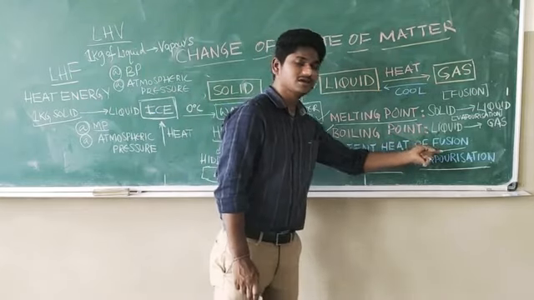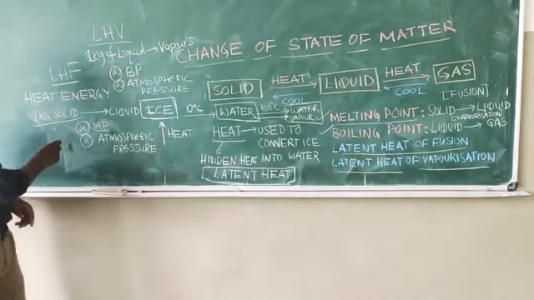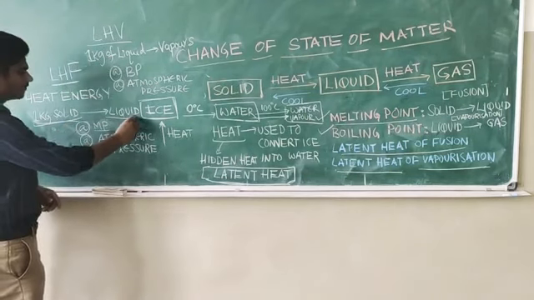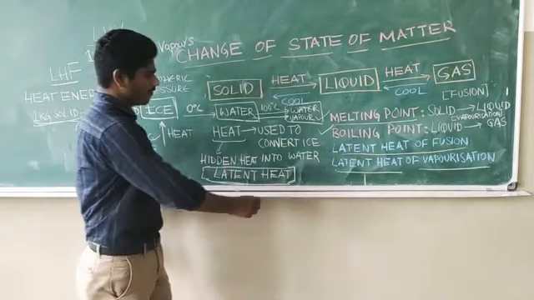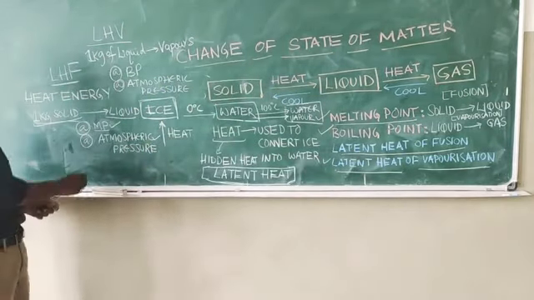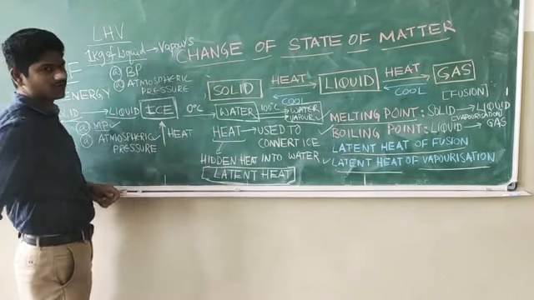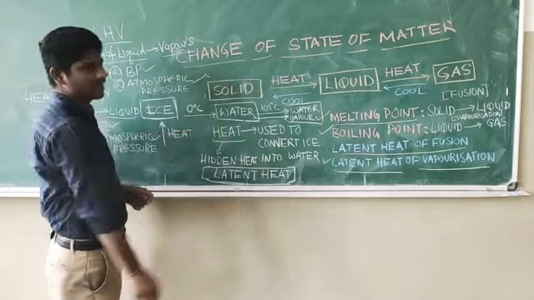Latent heat of fusion is the amount of heat energy required to convert 1 kg of solid into liquid at its melting point and at its atmospheric pressure. And latent heat of vaporization is nothing but the amount of heat energy required to convert 1 kg of liquid into vapors at its boiling point and at its atmospheric pressure.